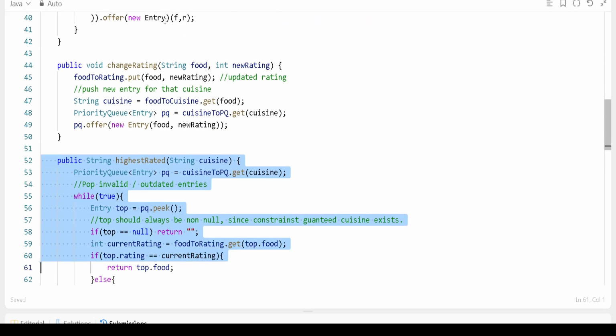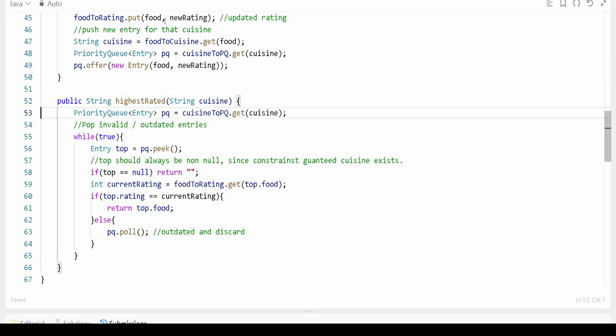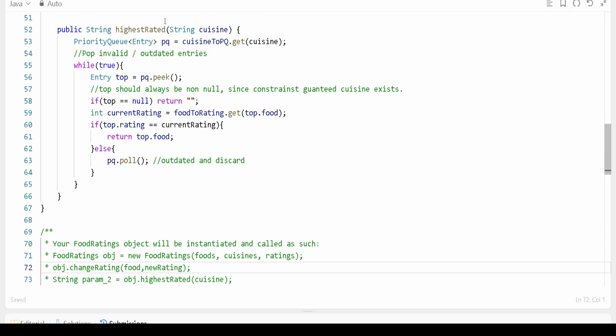And then we have the highest rated method, where we get the priority queue. Similarly, we will get the peek, we'll check if it is not null. If not null, then we'll get the current rating, we'll check the current rating is the same, we'll return this food itself. Otherwise it's okay, discard it. This is what we have to do.